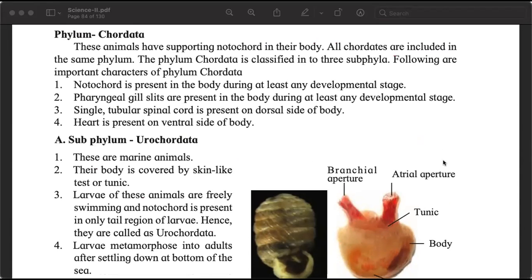Pharyngeal gill slits are present in the body during at least any developmental stage. And if you remember, the embryonic stages, the figure of embryos, including human beings, from chapter number 1, we saw even the human embryo looks like a fish embryo at the early stages, including the fact that even human embryos have pharyngeal gill slits when we are an embryo.